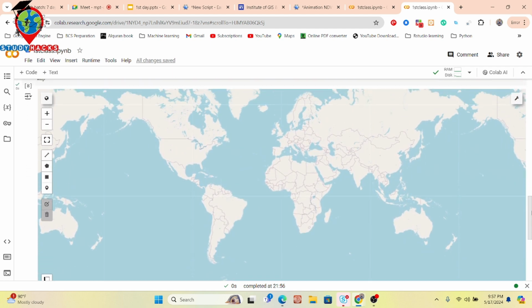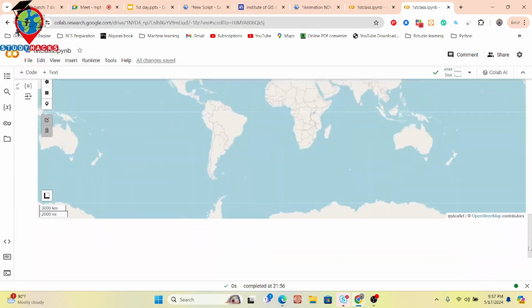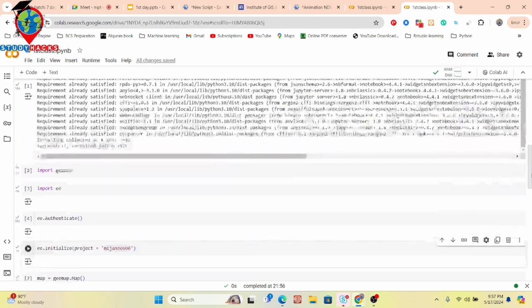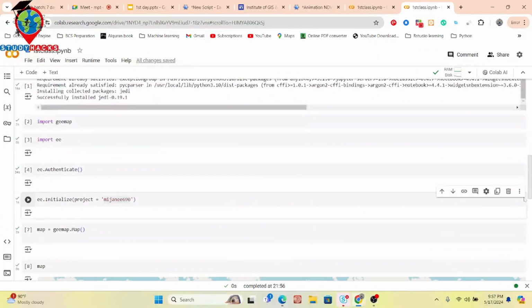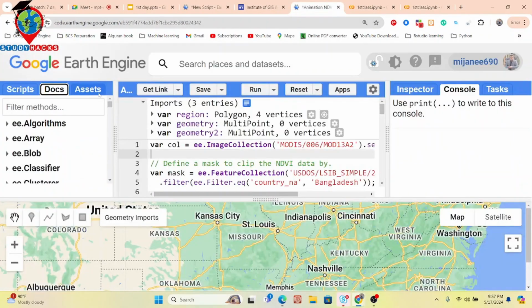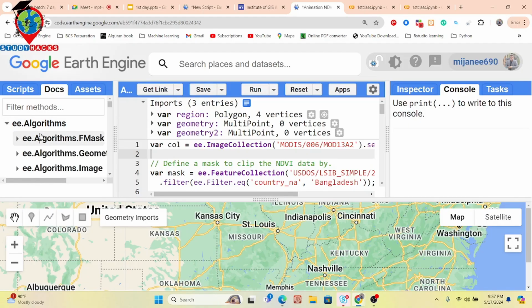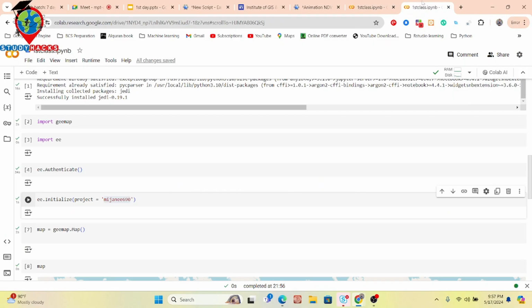So now you can see we can get this type of map. And now this code editor is ready to use Google Earth Engine. So now all of the Google Earth Engine functions, basically this type of function, now work with the Python API code editor.